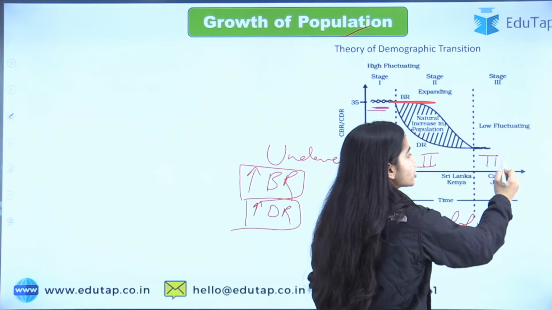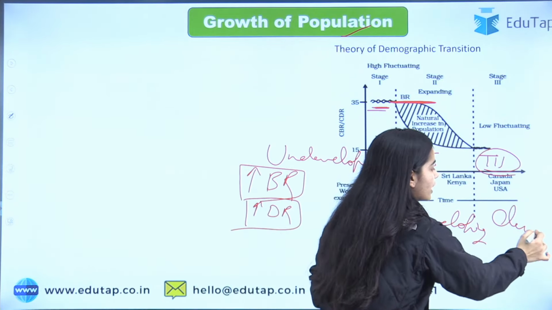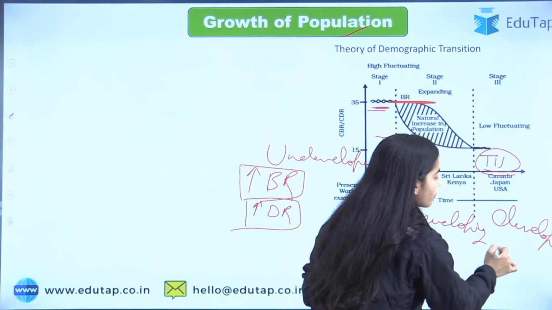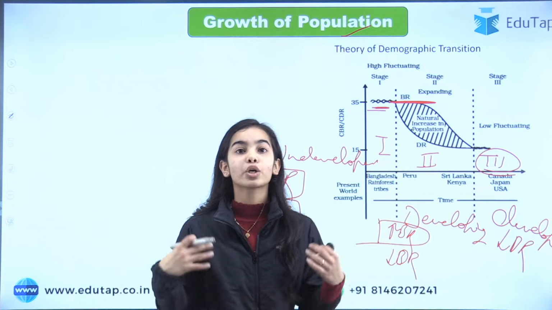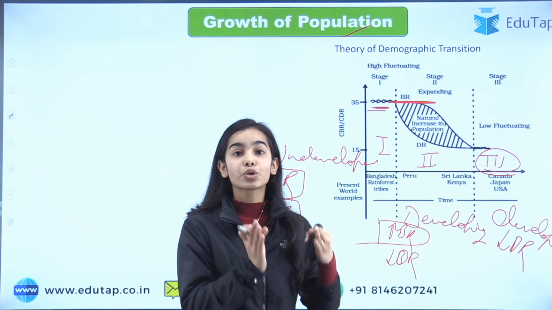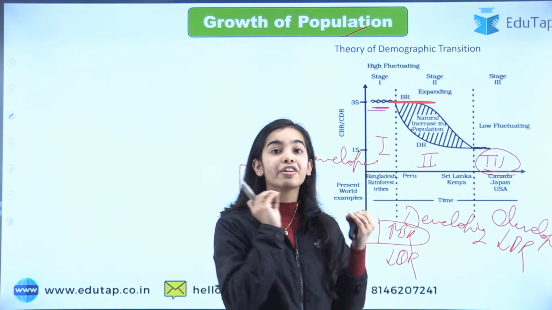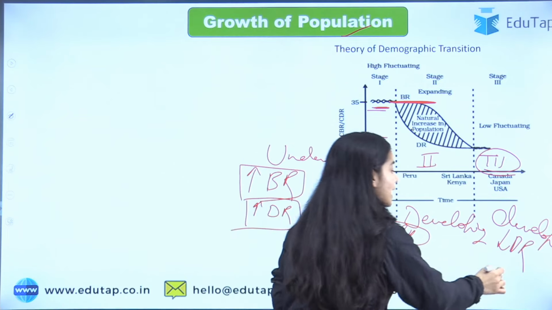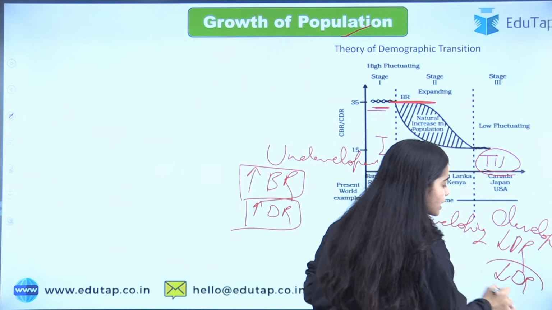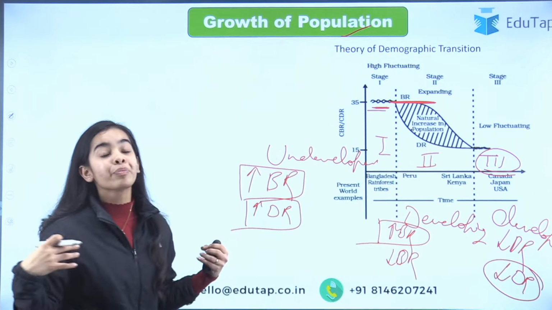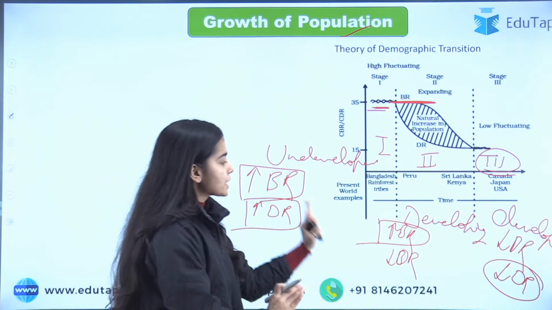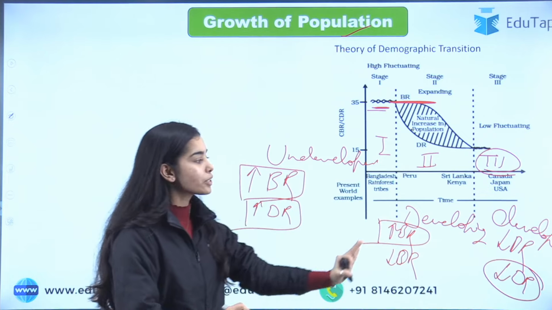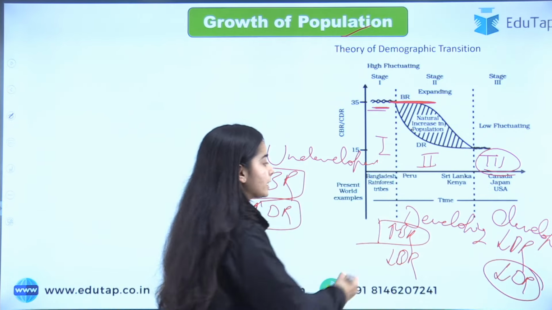In the third stage, the country has reached a developed position where the birth rate is low. People have become educated and literate, they know that they have limited resources, and they use those resources very wisely. And the death rate is of course low, because the health facilities are better and the technology is better now. So I hope you have understood the three stages and the conditions in them, and India is currently in this stage.